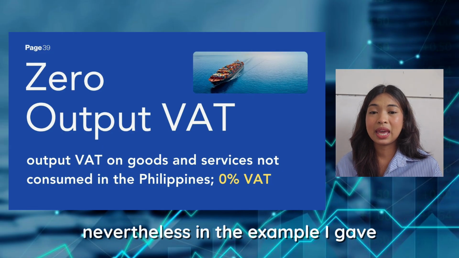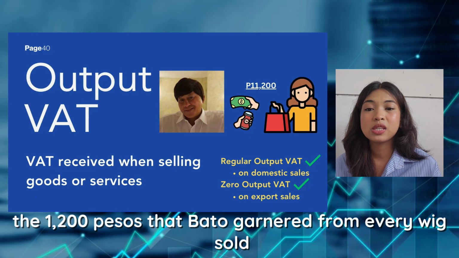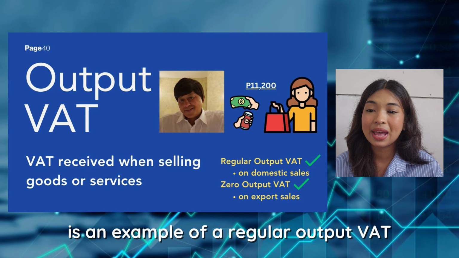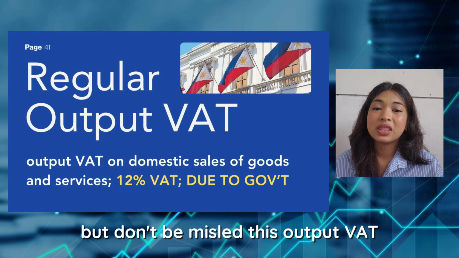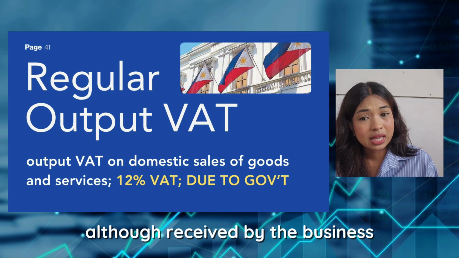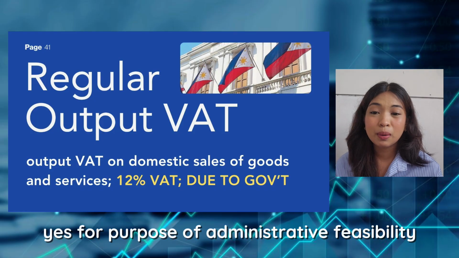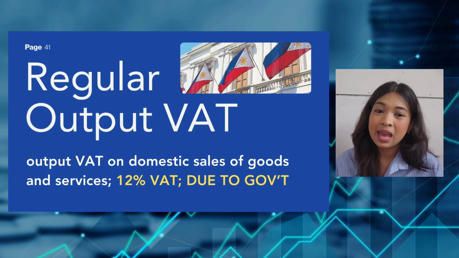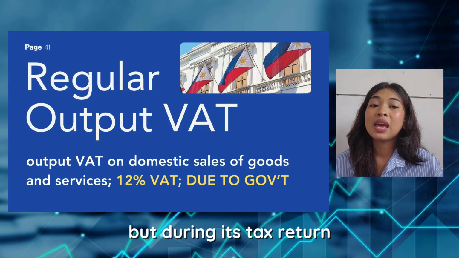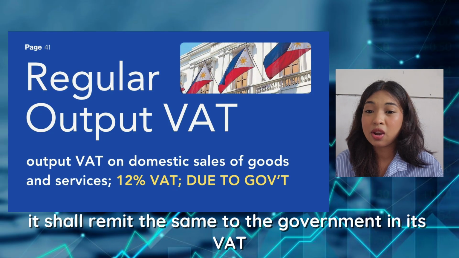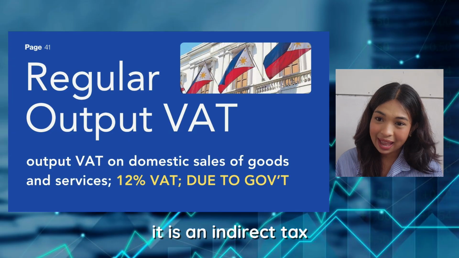Nevertheless, in the example I gave, the 1,200 pesos that Bato garnered from every wig sold is an example of a regular output VAT, since it was sold domestically, but don't be misled. This output VAT, although received by the business, is still payable to the government in the end. Yes, for purpose of administrative feasibility, the business is the one collecting the VAT, but during its tax return, it shall remit the same to the government in its VAT payable. In short, it is an indirect tax.